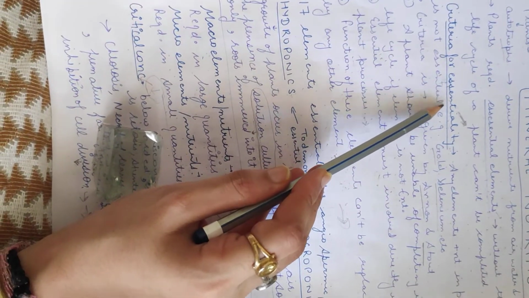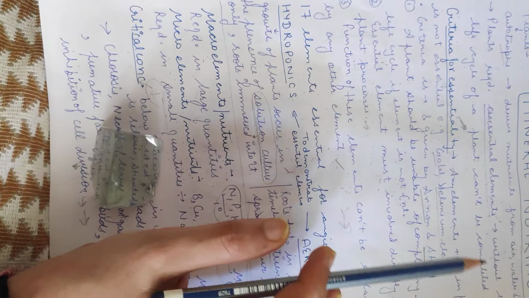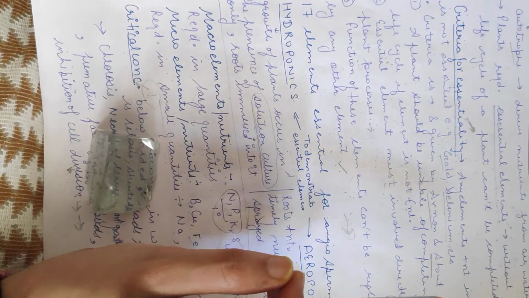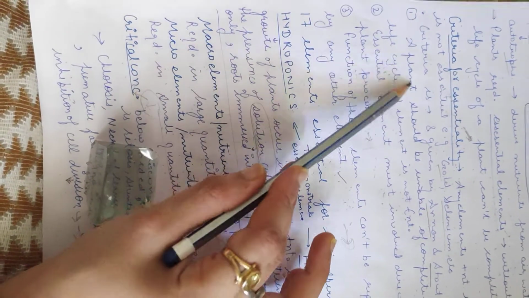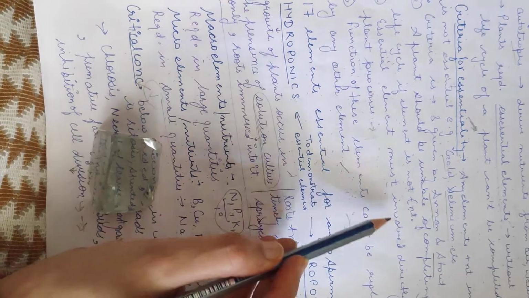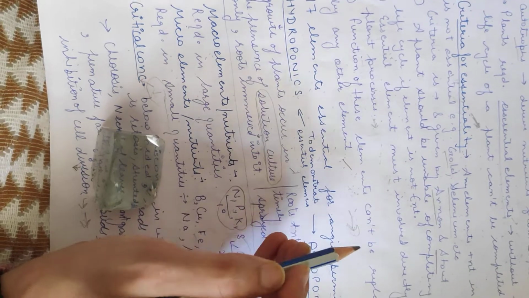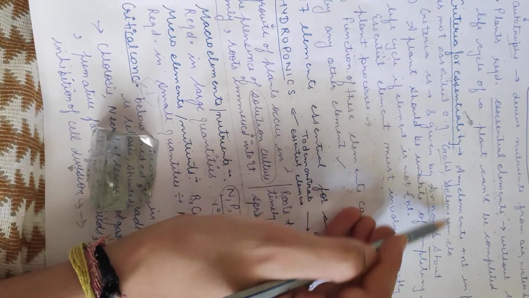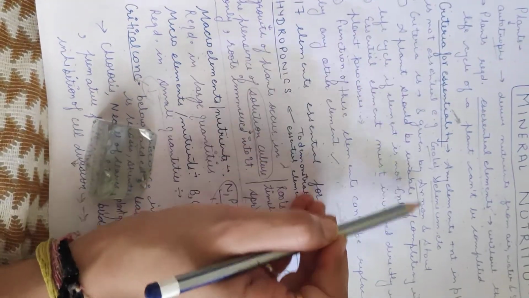There is a criteria of essentiality. As we all know, there are a number of elements present in plants, and not all elements are essential for the plant to grow. Some are essential, some are not. So there is a three-step criteria which should be known to everyone to find out which element is essential and which is not. For example, gold, selenium and strontium are not essential ones.